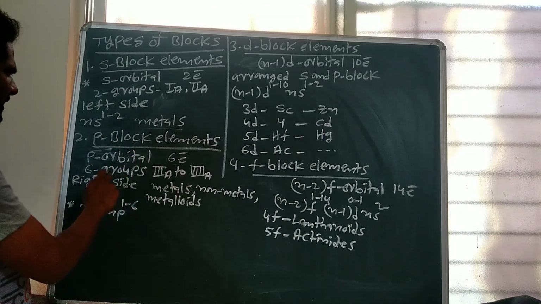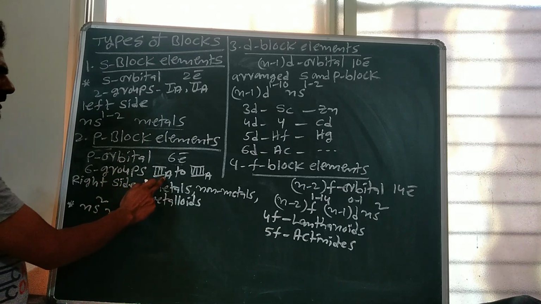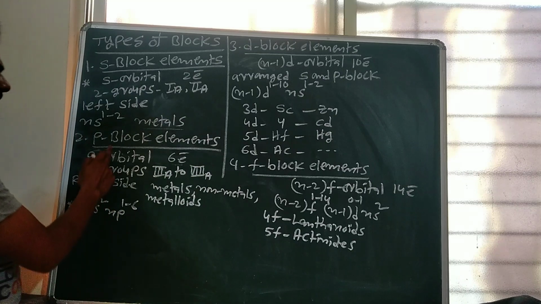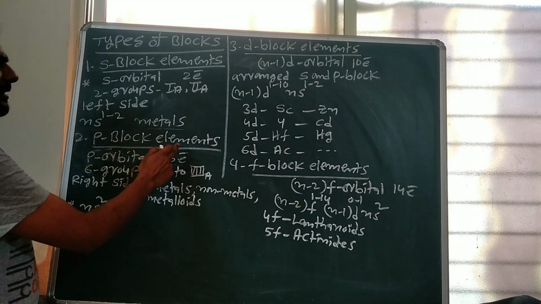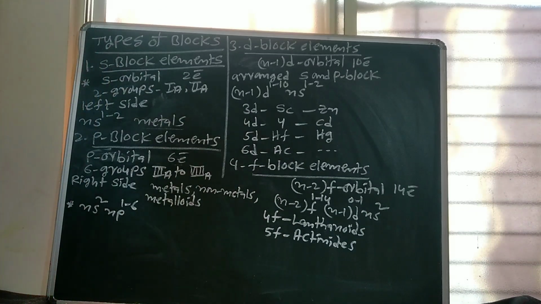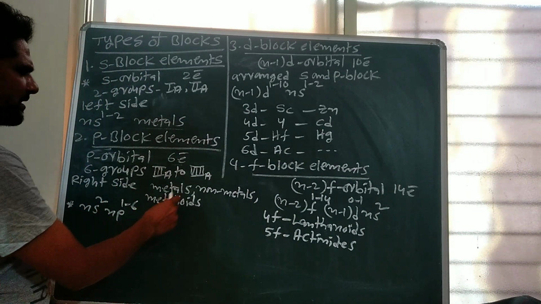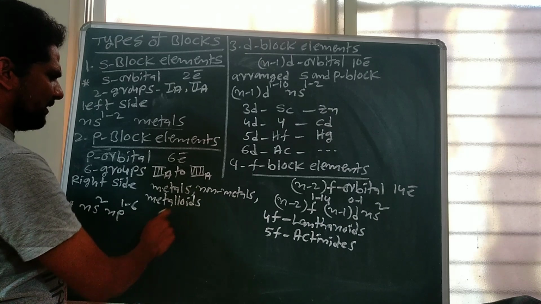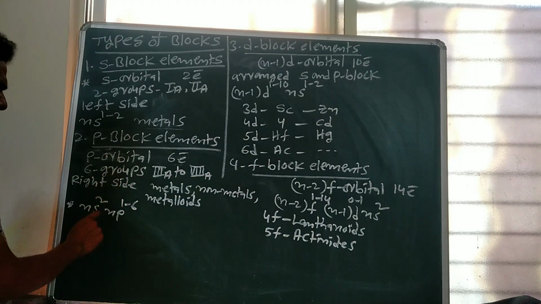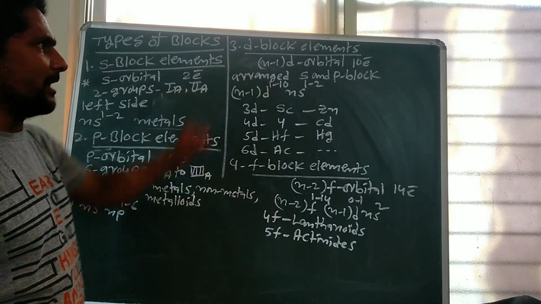So p block elements consist of 6 groups, from the 3rd group to the 8th group elements. These p block elements are arranged at the right side of the periodic table. P block elements consist of metals, non-metals and metalloids. So the general electronic configuration of p block elements is ns2 np1-6.